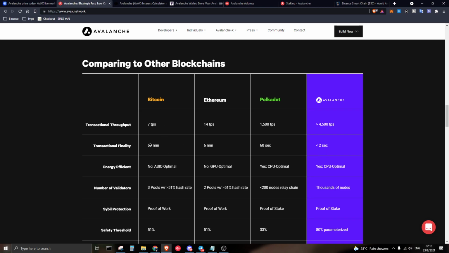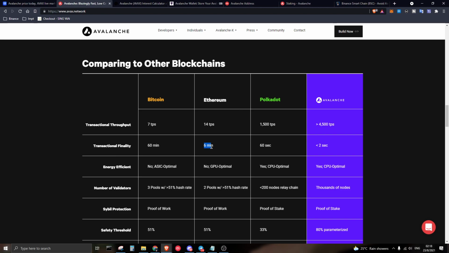So on Bitcoin itself, if you want a transaction to be totally confirmed, it will take up to 1 hour. Preferably people will say 1 confirmation is good enough, but of course people are scared about double spenders, and some people try to manipulate the blockchain or whatsoever. So they say 60 minutes, or 6 confirmations, is always the safest, or even 3.